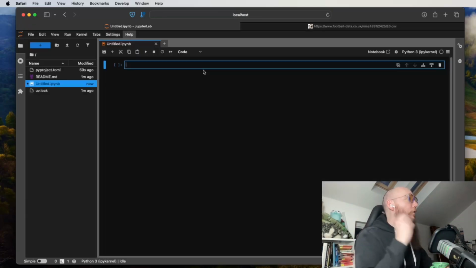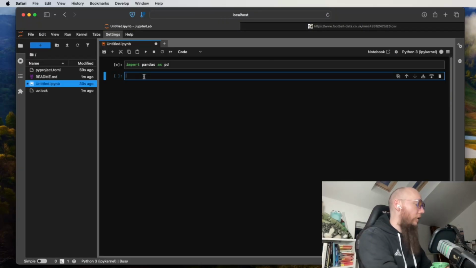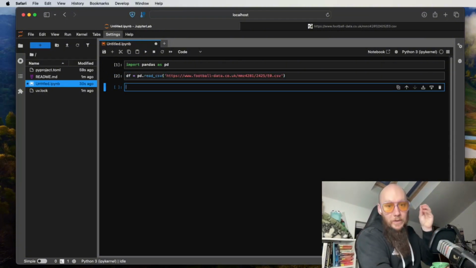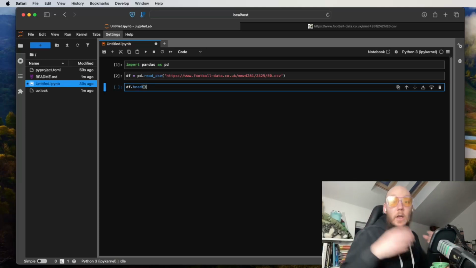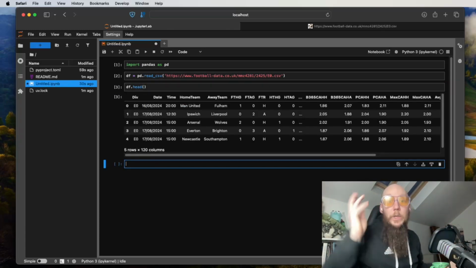What you can do as a first order thing is point pandas at it. So we're going to import pandas as pd, which is just a standard way of importing pandas so that everyone knows what we've got. And we can actually read this CSV directly from the web and have a look at it. So our data frame is pd.read_csv, and then we can stick in the web address just here and read that directly from that endpoint into our data frame as a CSV. And if we look at it using df.head, which is a very useful command if you just want to look at the first few rows of data to see what you've got, we can see that we have loaded that in.